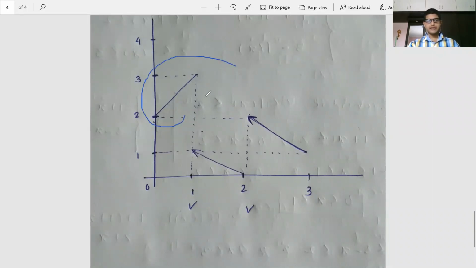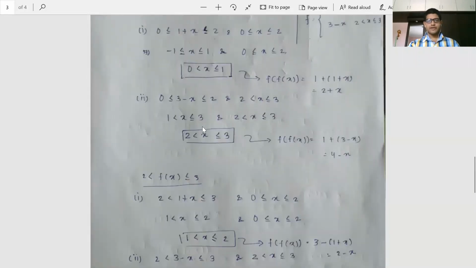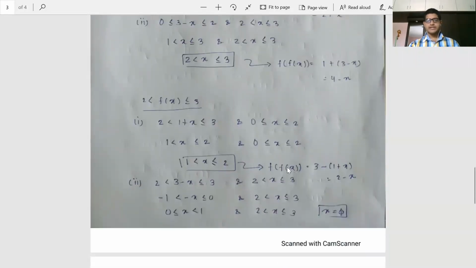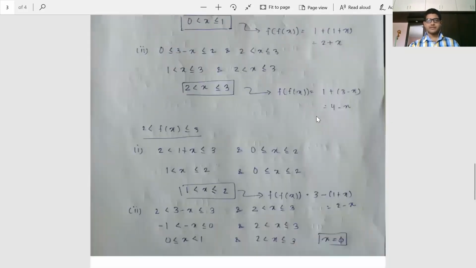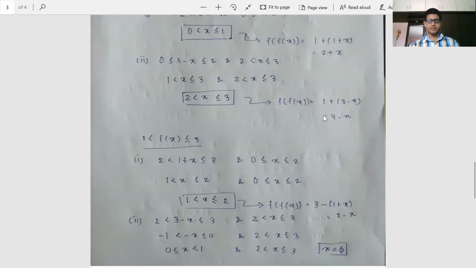this part, this line. Next is when x belongs to 1 to 2, we solved here. x belongs to 1 to 2, it is going to be 2 minus x. Clear? So 2 minus x, this thing. And just check the points of boundary where it is included, where it is not. We have clearly derived that in this solution. You can pause and think about it a bit more also.